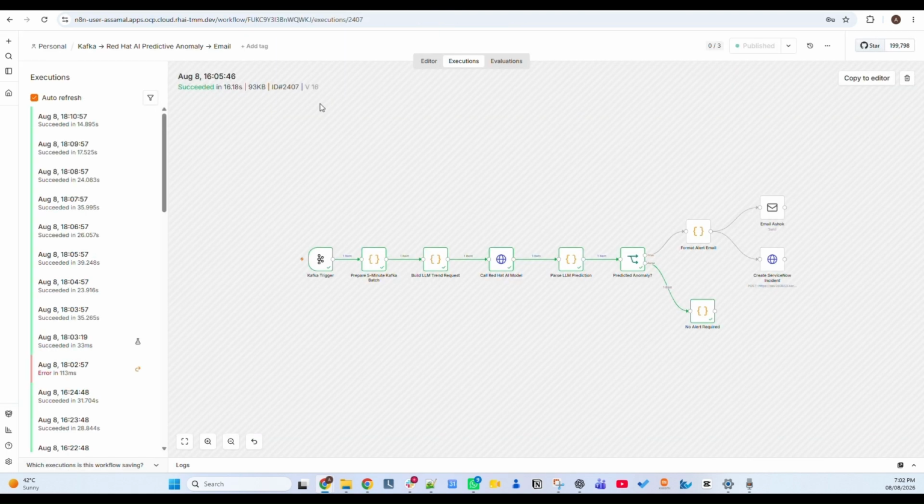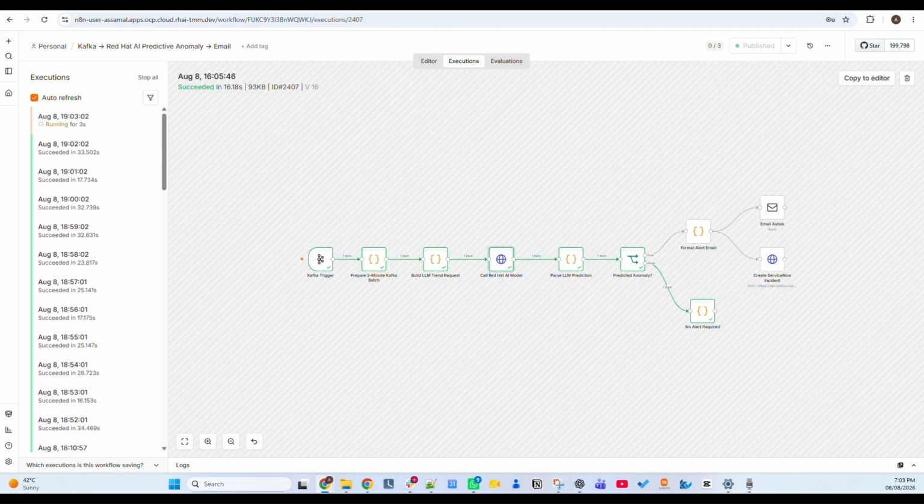So in a nutshell, N8N is the orchestration where you are doing low-code, no-code platform orchestration end-to-end. And Red Hat AI is the brain of the entire thing. The model is coming from Red Hat AI, which is giving you a unified governed AI platform for any of your LLM activities, right? And if you see here, the whole N8N is hosted on top of OpenShift. That means your messages and your logs are not going anywhere outside of your infrastructure or data center; it is sitting right there. That's what sovereign AI data localization means, right? You are not compromising your data sets by sending them outside of your data center.